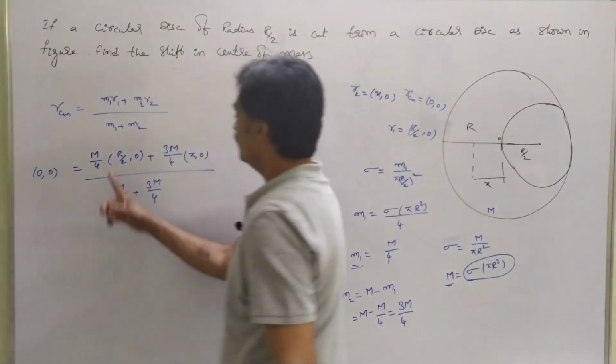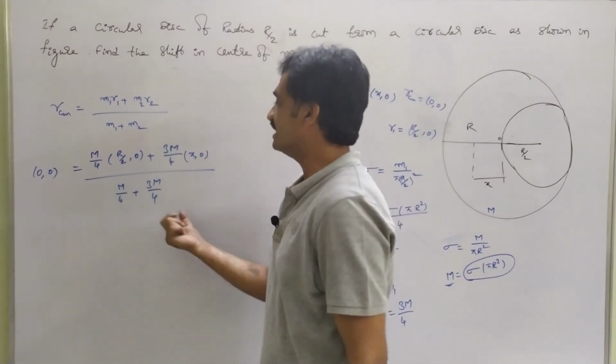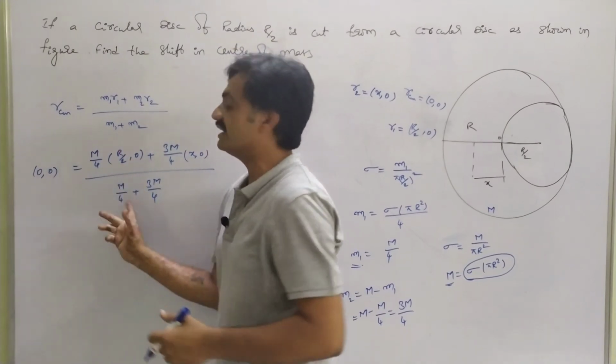Observe that we can take M as common, and M by 4 plus 3M by 4 is M. So M gets cancelled in numerator and denominator.